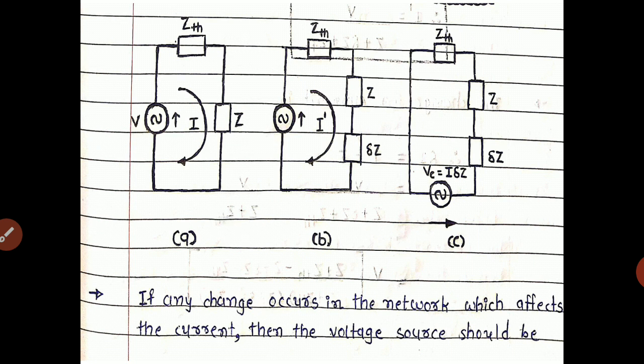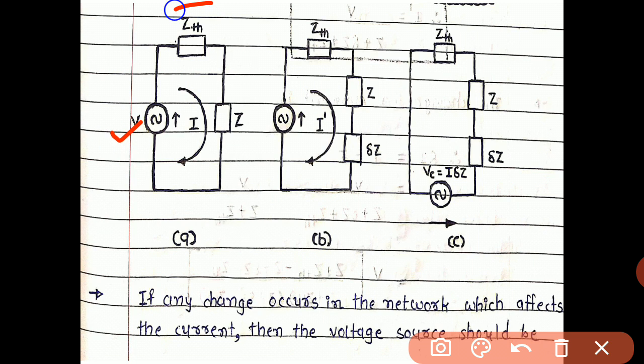Here one network is given, with a voltage source, and initially the impedance ZTH, or Thevenin impedance, is connected in series with source V, and current I is initially built up, and load impedance Z is given. So this is our normal figure, say figure number A.